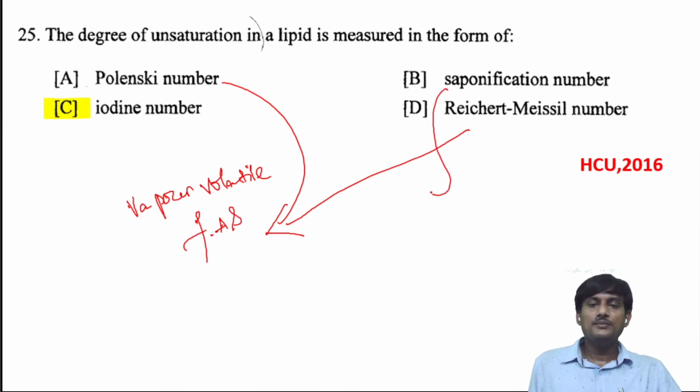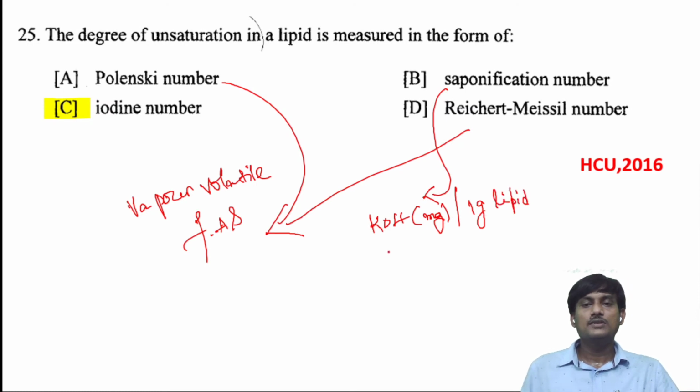Saponification number: when you react lipids with KOH or NaOH, there is a saponification. This saponification number is defined as the amount of KOH in milligrams required for saponification of 1 gram of lipid.